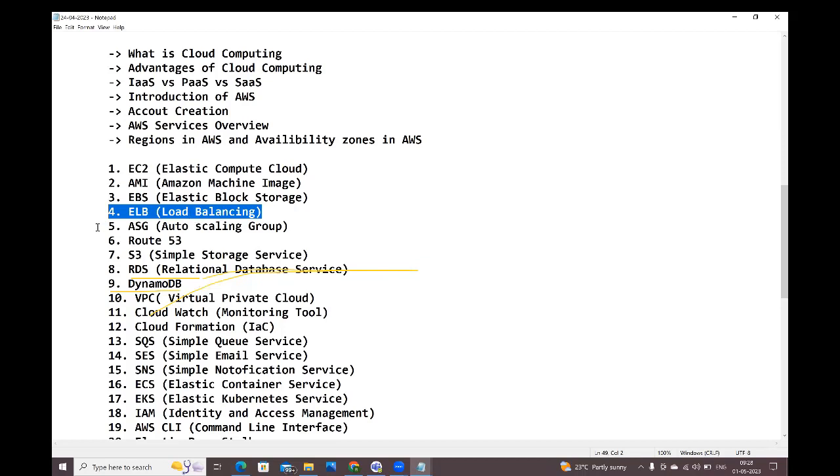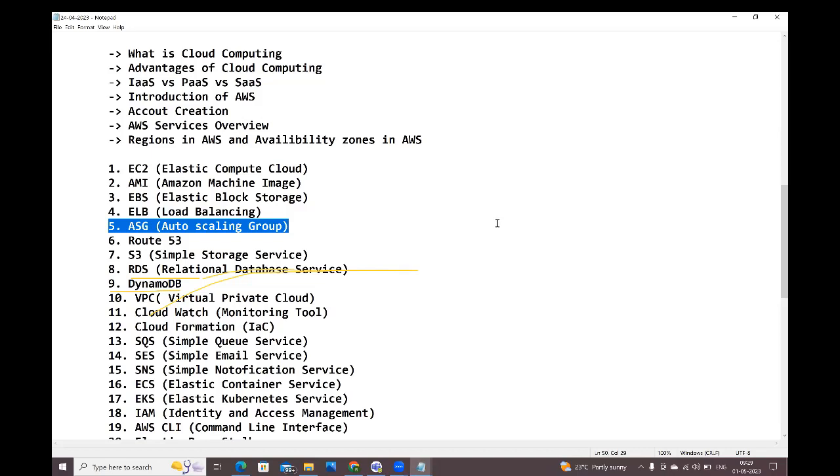Next, guys, ASG, auto scaling group. What is this ASG, guys? See here, I have deployed my application in 3 servers. Per hour I am getting 1 lakh requests. To handle that 1 lakh requests, 3 servers are enough. Assume per hour I am getting 1 lakh requests, 3 servers are sufficient. That's why I have created 3 servers and deployed my application in them.